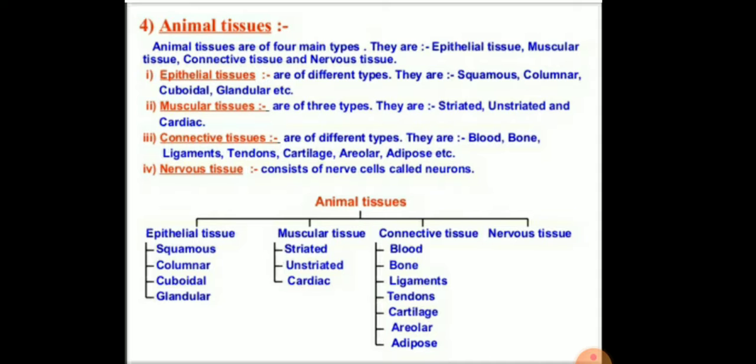The muscular tissues are also three types: striated, unstriated, and cardiac muscular tissues. The connective tissues differentiate into various groups like blood, bone, ligaments, tendons, cartilage, areolar, and adipose. And the last type is the nervous tissue, which consists of nerve cells called neurons.